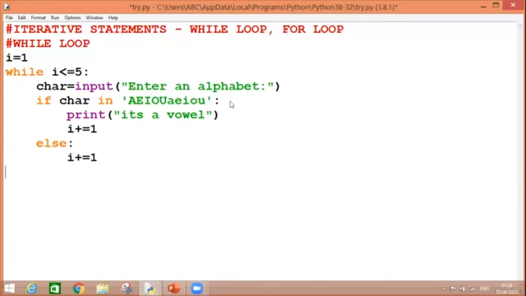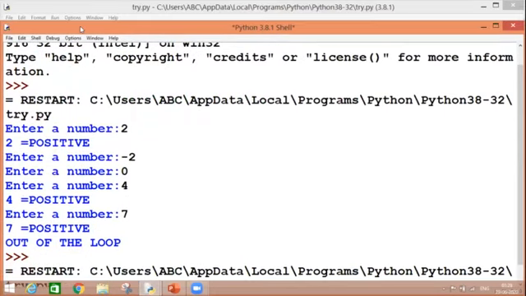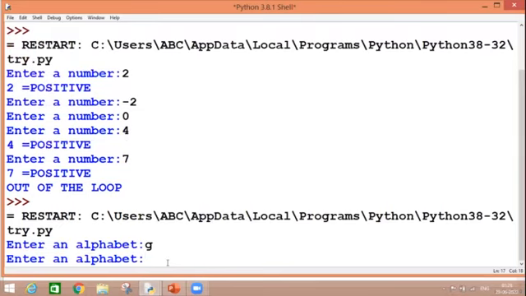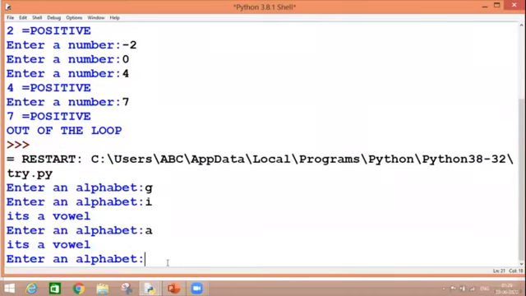So let's run it. F5. Let me adjust the screen once so that it will be clearly visible to you all. Enter an alphabet, G. Nothing is printed because G is not a vowel. If I enter I, it's a vowel. A, it's a vowel.